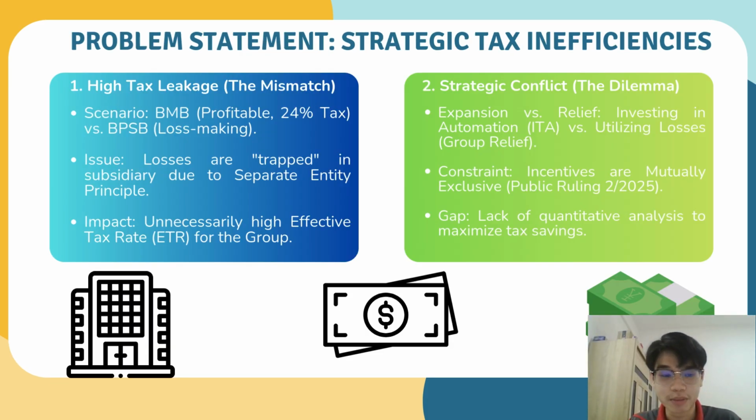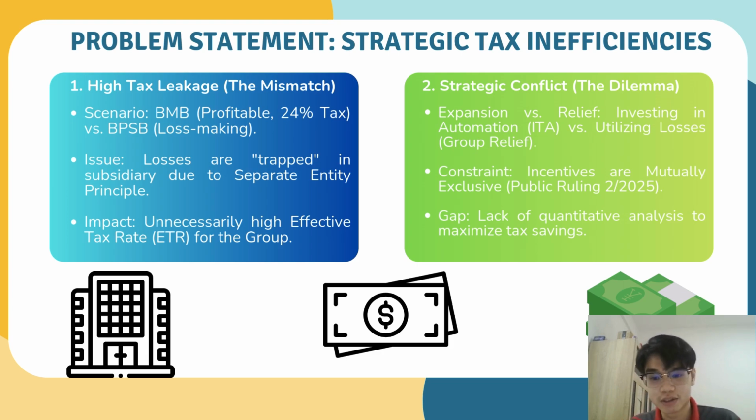Now, I will cover the problem statement. First, we are having a tax leakage issue. Our holding company BMB is charging at a tax rate of 24%, while our subsidiary BPSB is making losses, and hence, those losses are trapped. The group is paying a relatively higher tax amount than necessary.